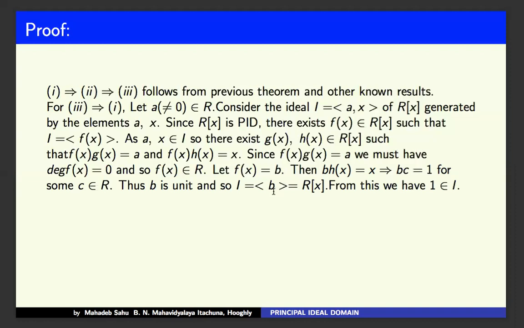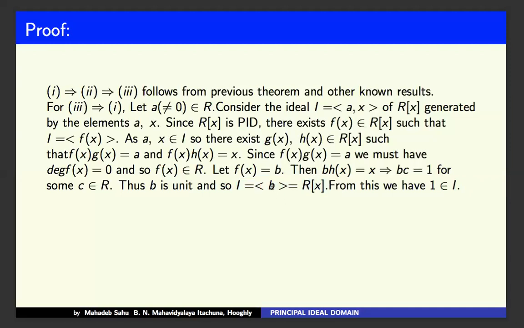But you multiply it when, as I is generated by f(x), we have the unit, unity, belonging to the ideal generated by f(x), or just I. I am repeating it again. As b is a unit, I equals the ideal generated by b, equal to R[x].